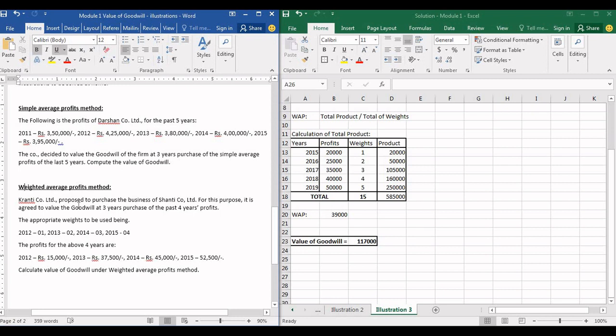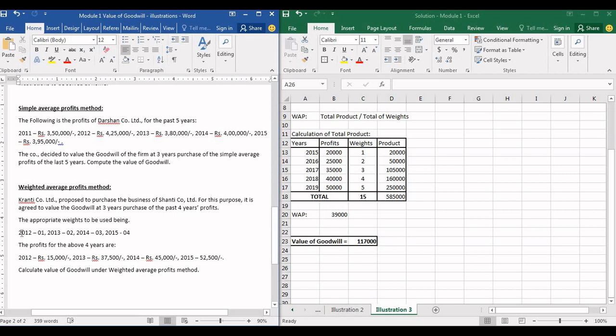So the next problem is based on the weighted average profits method. Kranti Company Limited proposed to purchase the business of Shanti Company Limited. For this purpose, it is agreed to value the goodwill at 3 years purchase of the past 4 years profit. Now this problem is a little different from what we solved, because what we solved was based on 5 years. This is based on 4 years profit. Weights are already given. I have told you guys, if weights are not given, do not worry.